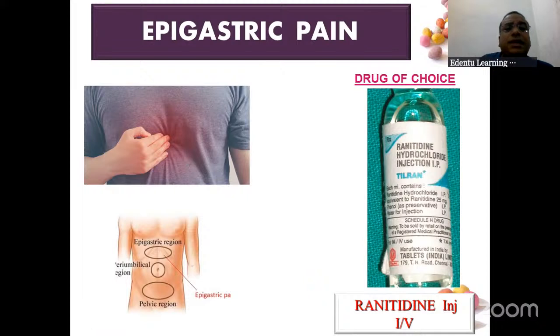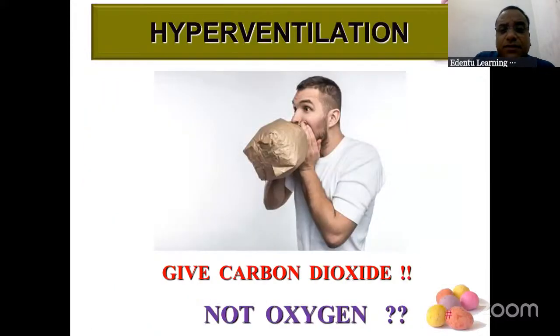So if there is epigastric gastritis, what do your elders take? Rantac. Same way, ranitidine injection IV has to be given. So all the epigastric pain will reduce, and eventually the chest pain also will reduce. So drug of choice for epigastric pain, ranitidine injection IV. Next condition, aortic aneurysm. That has to be referred to a physician, and it has to be dealt with in a big setup only. In dental clinics, you cannot deal with that.